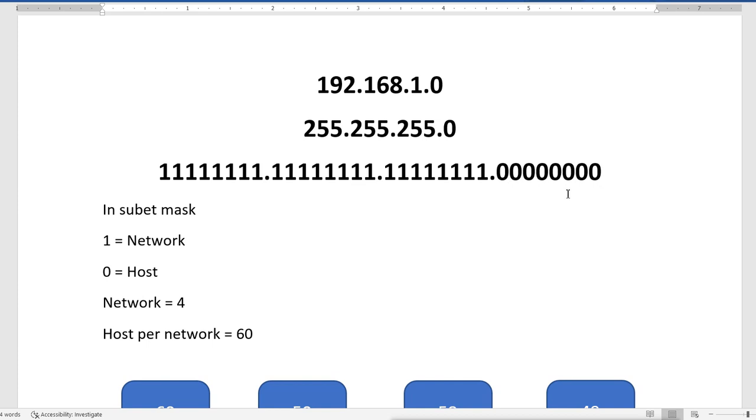So we steal some bits, that means we enable some bits from the host part to do the subnetting, that means to divide this single network into more subnets. Remember, we can't change the default one, but these zeros are for us. We modify these zeros, we enable them, we steal some bits from the host part to get some new networks. So subnetting is very simple: enabling host bits to get more networks, depending on how many networks we want and how many hosts we want.